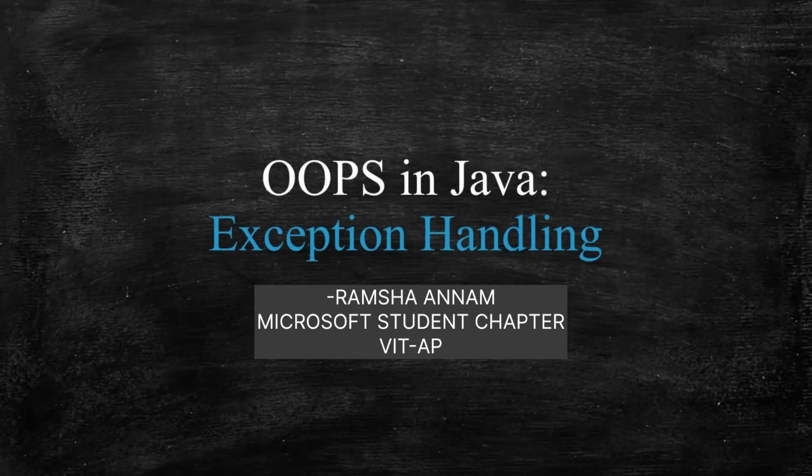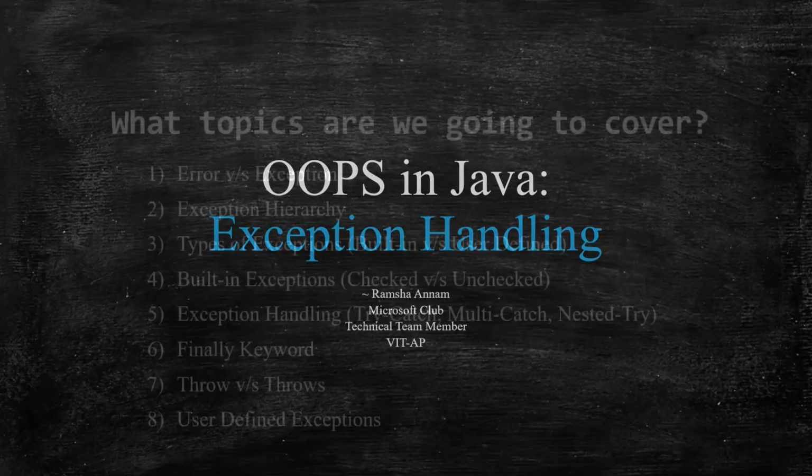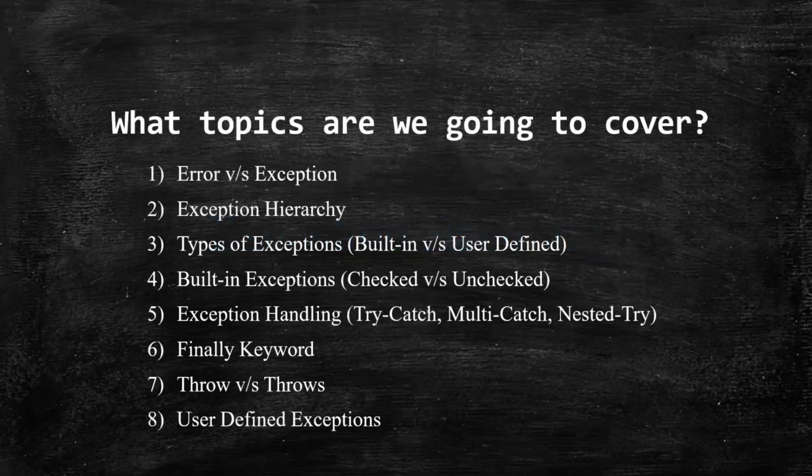Today we are going to cover the topic exception handling. Firstly, we'll see the difference between error and exception. We'll discuss the exception hierarchy and the types of exception, like user-defined exception and built-in exception, under which we have checked, unchecked, and partially checked exceptions. We'll also discuss the finally keyword, and finally we'll discuss exception handling, which has different mechanisms like try catch, multi-catch, nested try. We'll also discuss the difference between throws and throw, and lastly we'll see user-defined exceptions.